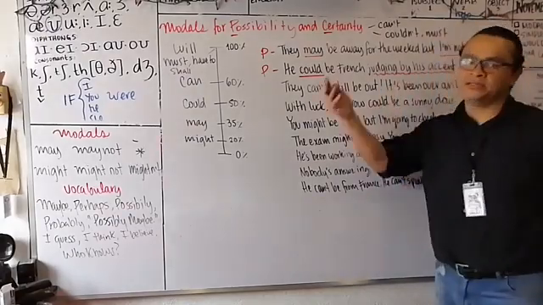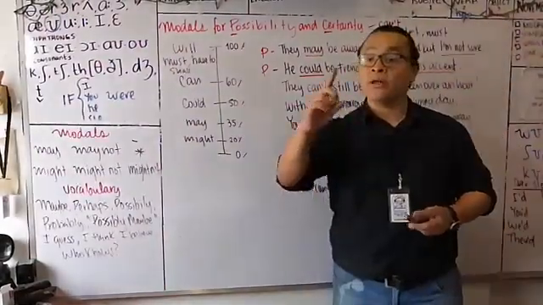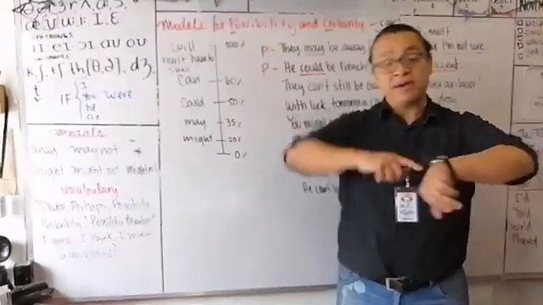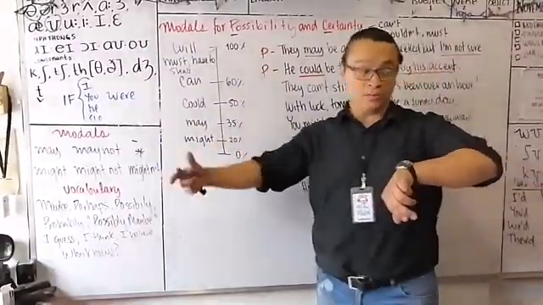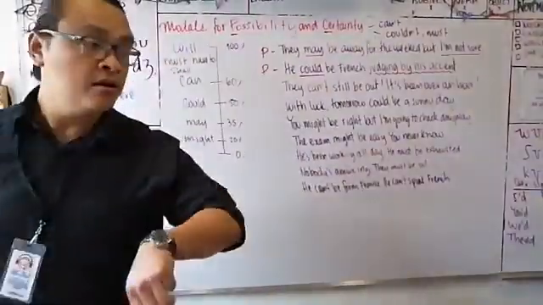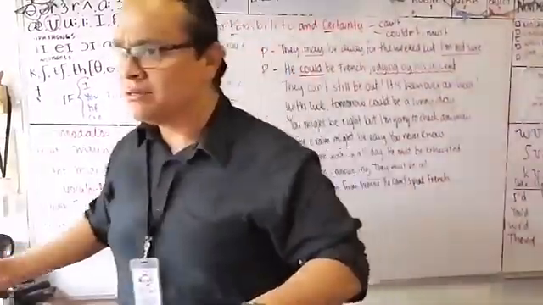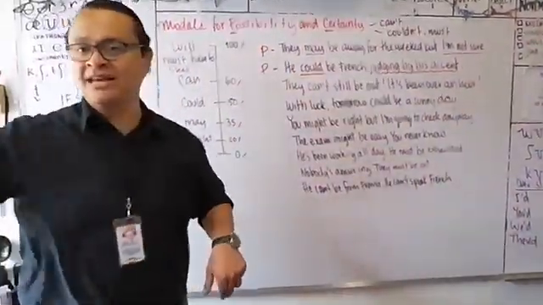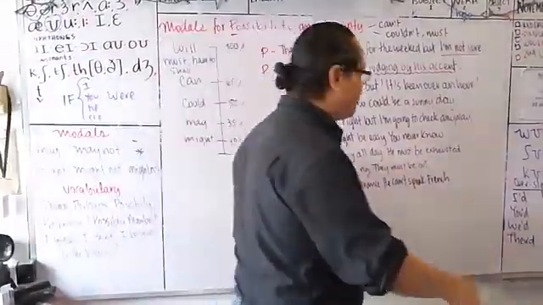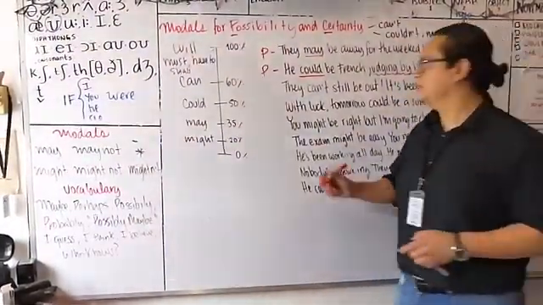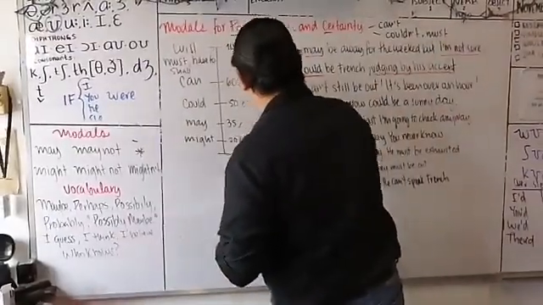Okay, so let's imagine a situation in which you have a 1 hour lunch break, and it's past the hour, and the supervisor is going around the floor. Hey, where's Carlos? Where's Alex? They can't be on lunch. It's past the hour, right? So, is this a possibility or a certainty? Certainty. We're going to give it the letter C.